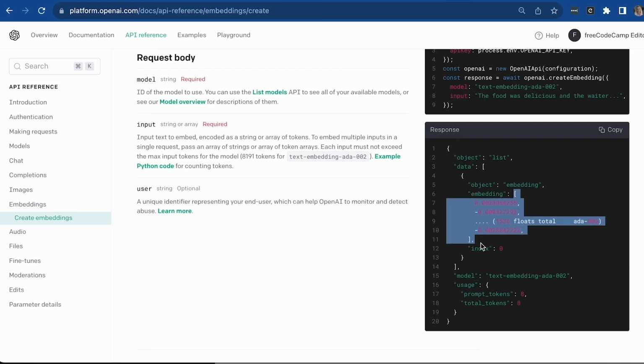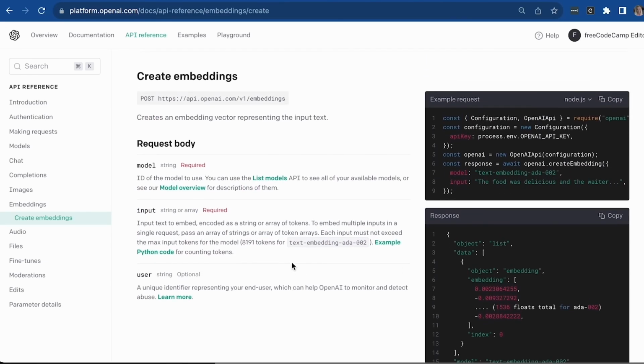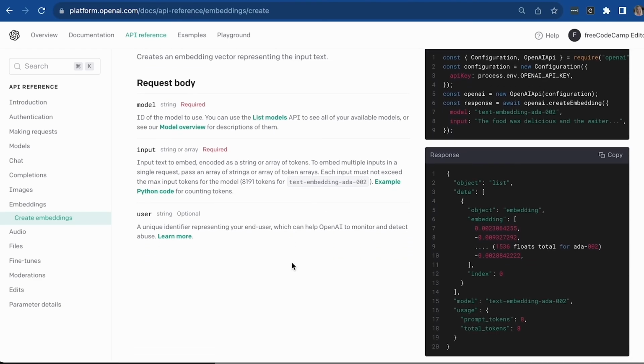It's an array made up of numbers, and a lot of these numbers, okay? So not just these three, this does spill out, and this will be a very, very long array of numbers that will give you the semantic meaning of whatever text you pass through. Okay? So please have a go at playing around with this API in order to create your own text embeddings and compare them against other text embeddings in order to find similar text.